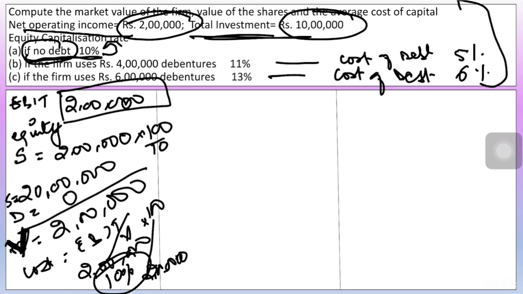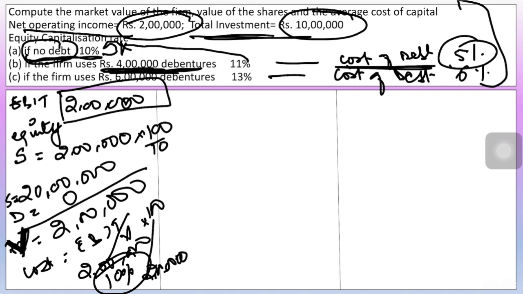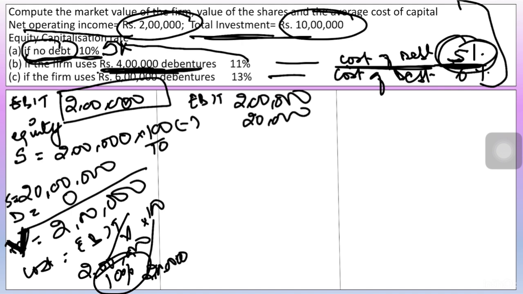Okay, now let's take the second case where the firm uses rupees 4 lakh debentures, okay? And the equity capitalization rate is 11%. Beside that, the cost of debt is 5%. That means 5% interest has to be paid on rupees 4 lakhs. Let's start doing. Firstly, we have EBIT, that is 2 lakhs. On this, interest has to be deducted, right? Because we have debentures of 4 lakh rupees. On the debentures, 5% interest rate has to be paid. So that means 5% of 4 lakh is 20,000.